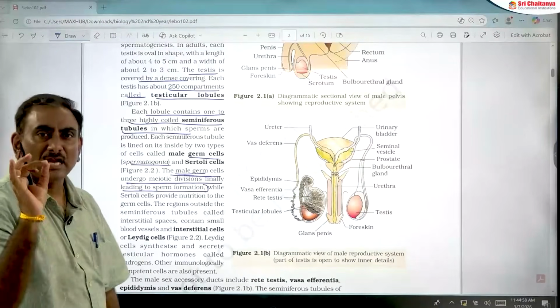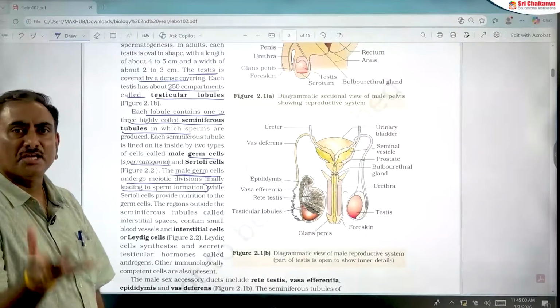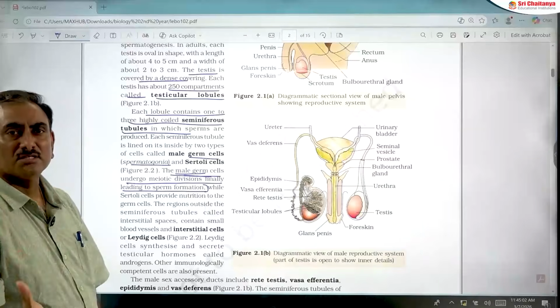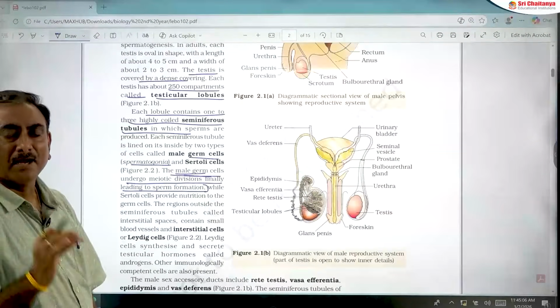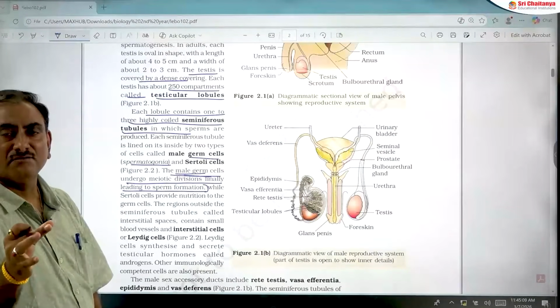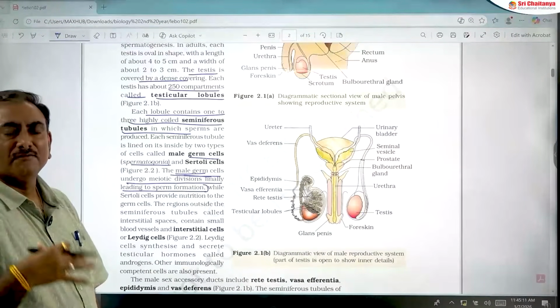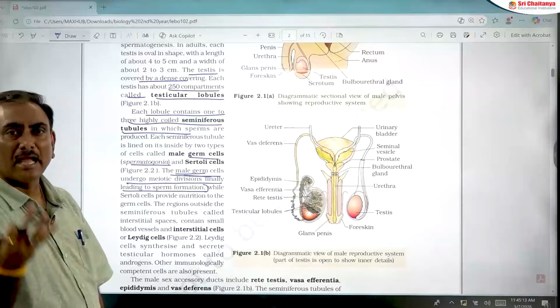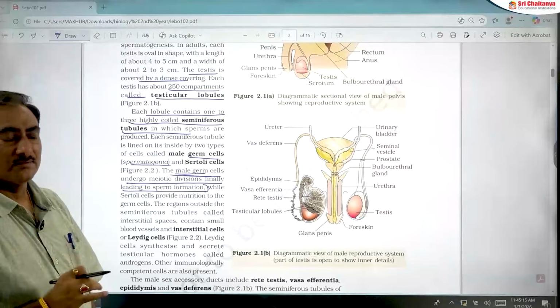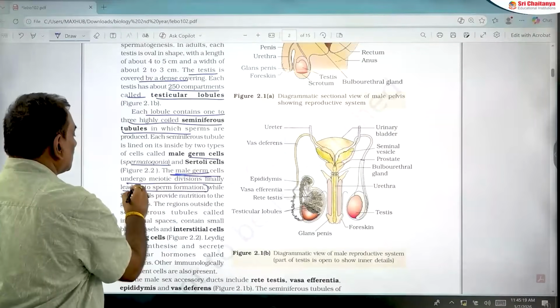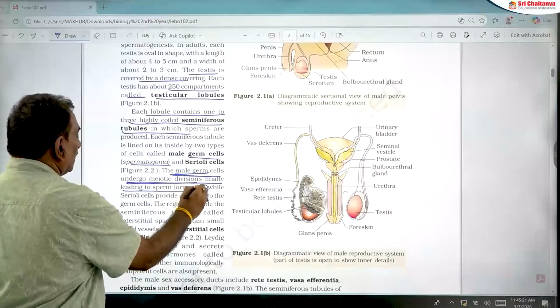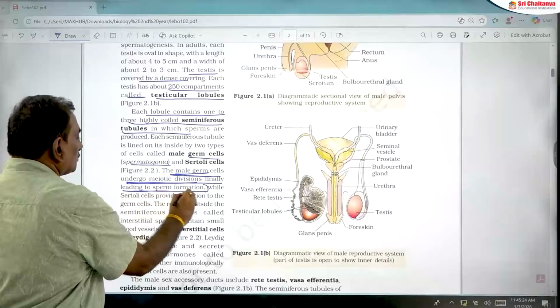So according to standard books, which stage of spermatogenesis undergoes meiosis 1? The primary spermatocyte undergoes meiosis 1, or reductional division, and divides into haploid secondary spermatocytes. But according to the NCERT textbook, it is given that male germ cells undergo meiotic division and finally lead to sperm formation.